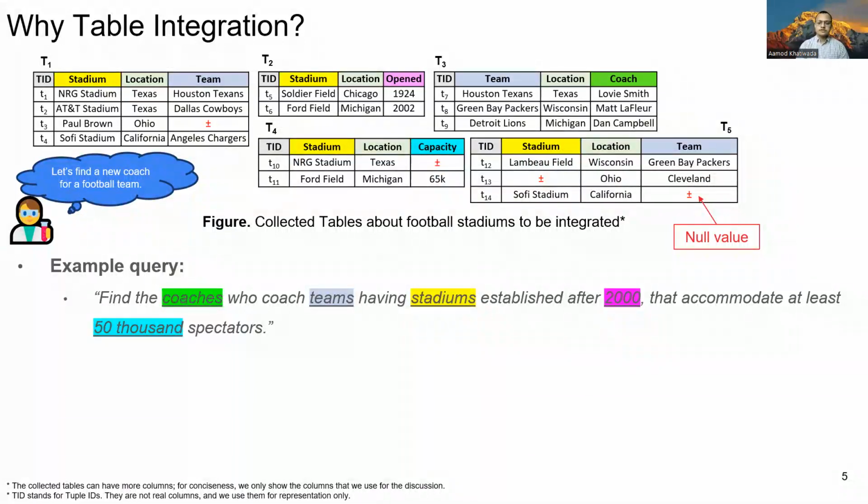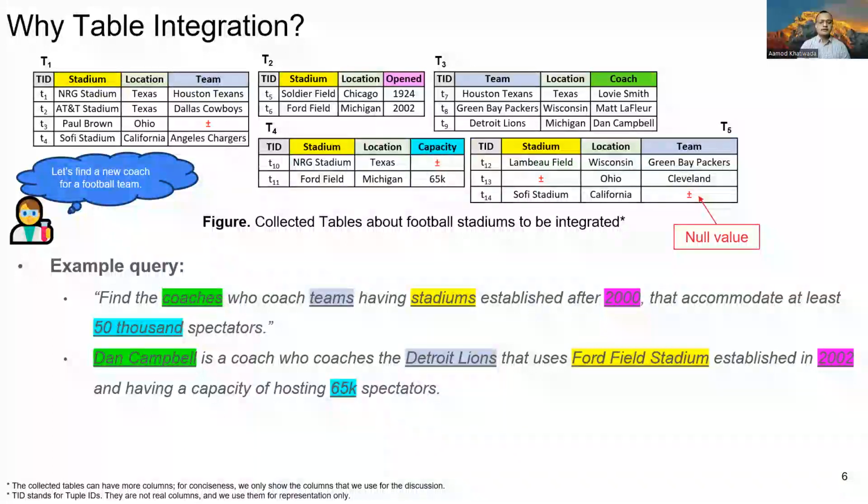So in what follows, to fulfill the team's requirement, the data scientist may want to run a query such as: find the coaches who coach teams having stadiums established after 2000 that accommodate at least 50,000 spectators. Based on the collected tables, the answer to this question is Dan Campbell, who coaches the Detroit Lions, which uses Ford Field Stadium as their home stadium, established in 2002, and having a capacity of hosting 65,000 spectators.